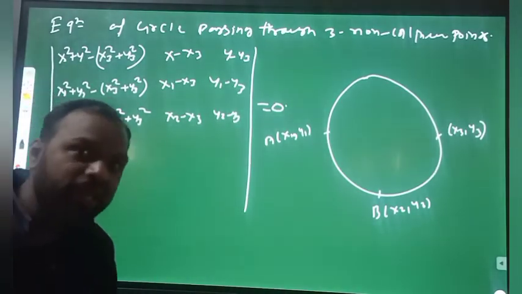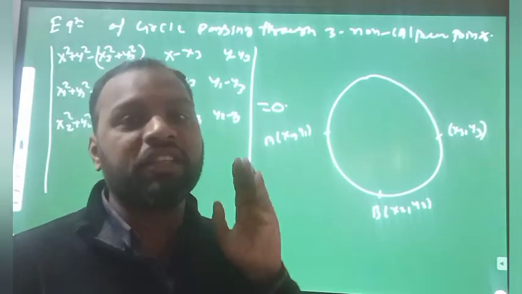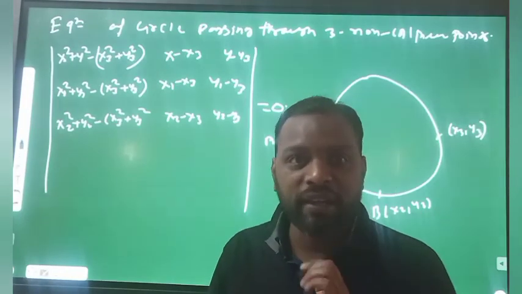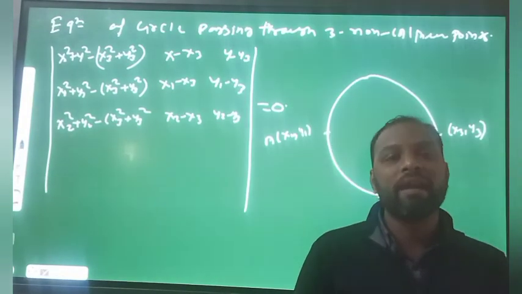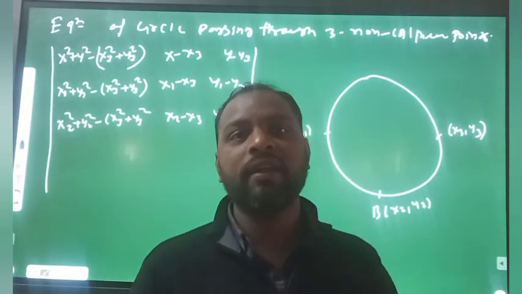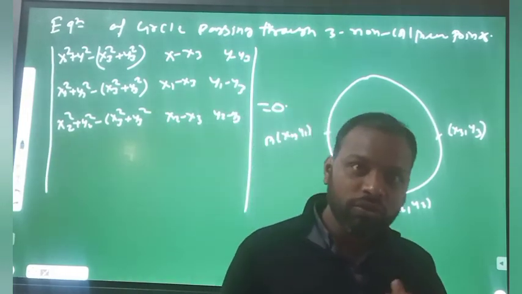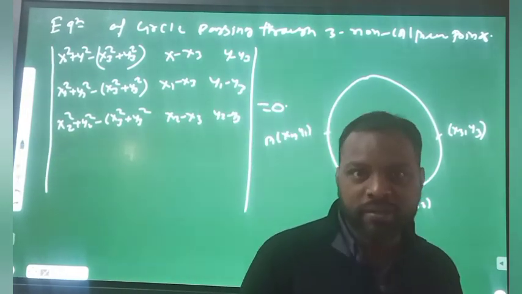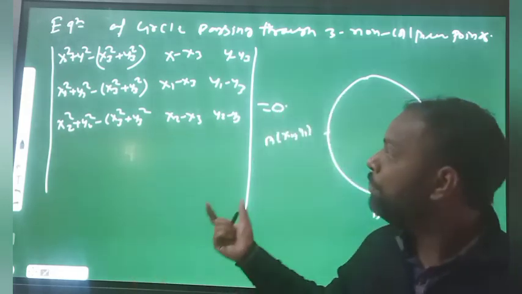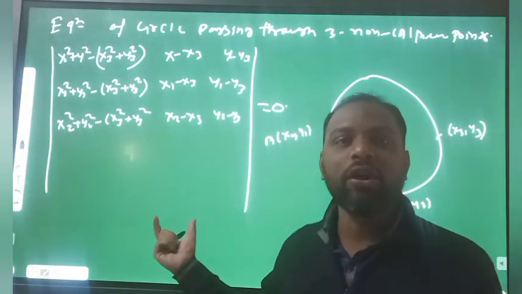Now in the next lecture, we will discuss when the circle touches the axis, when the circle intersects the axis, and many other terms of the circle, tangent, normal, and also different properties of the circle. So this is the briefing of the equation of the circle.